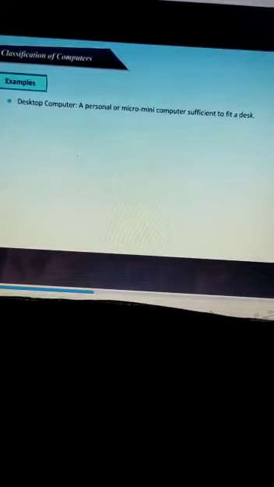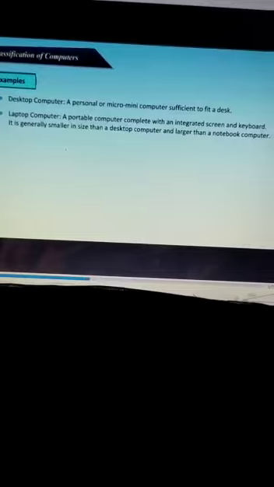Now moving on to the examples. Desktop computers, a personal or micro mini computer sufficient to fit a desk. It can fit on a desk. Laptop computers, a portable computer complete with an integrated screen and keyboard. It is generally smaller in size than a desktop computer and larger than a notebook computer. So as you have seen earlier in the picture that laptop computers are portable. We can carry them easily. It has integrated screen and keyboard. The screen and the keyboard of the laptop are attached together, and these are smaller than desktop computer but larger in size than the notebook computer.